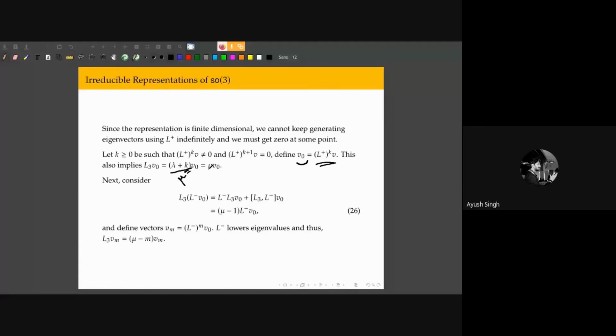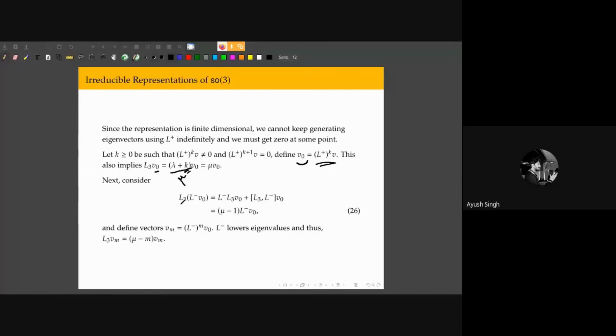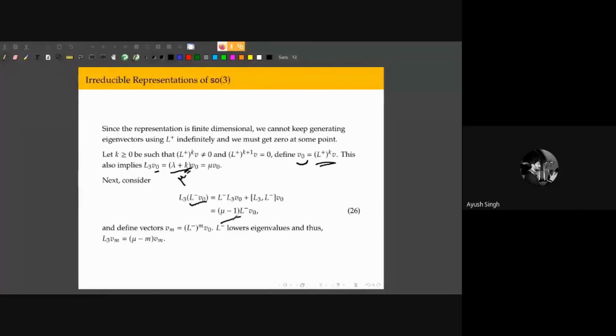Next, like I alluded to before, we're going to consider the action of L3 on L minus V0. This tells us that L minus V0 has eigenvalue mu minus 1. So L minus is lowering the eigenvalue of the eigenvector, provided that L minus V naught is not actually 0.